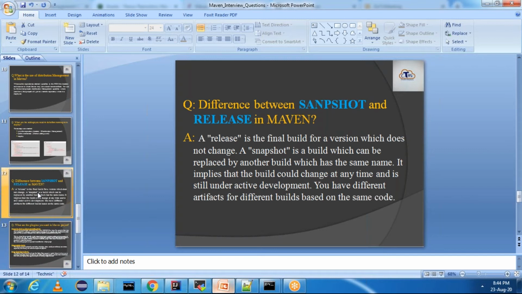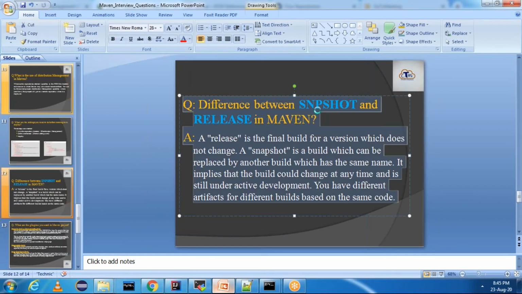Basically, whenever the code is in the development stage, it will be a snapshot, right? It will be continuously changing, and that is why it is called snapshot. Snapshot is a build which can be replaced by another build which has the same name. And release is the final build for a version which does not change. Then how will we differentiate? Whenever we do mvn deploy, how does it go to the release repository or snapshot repository? It depends on the version, right?